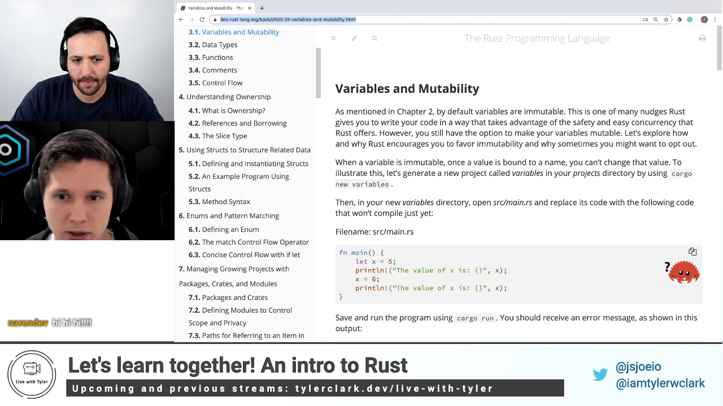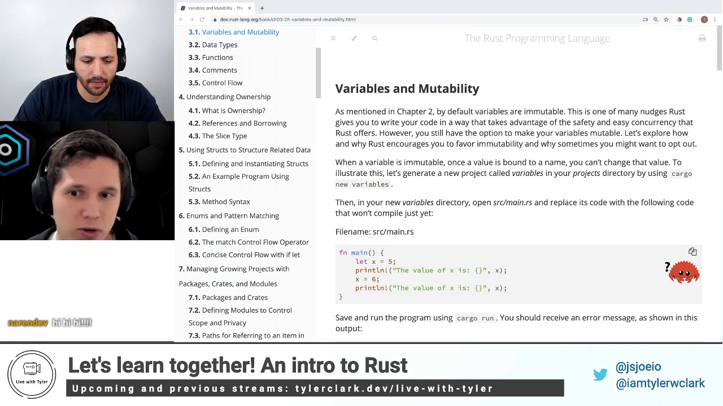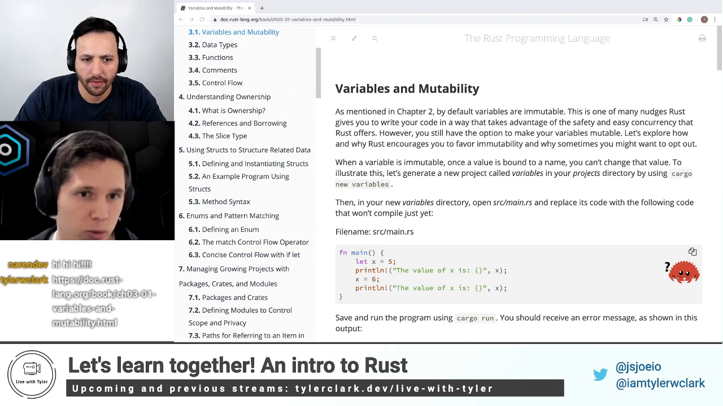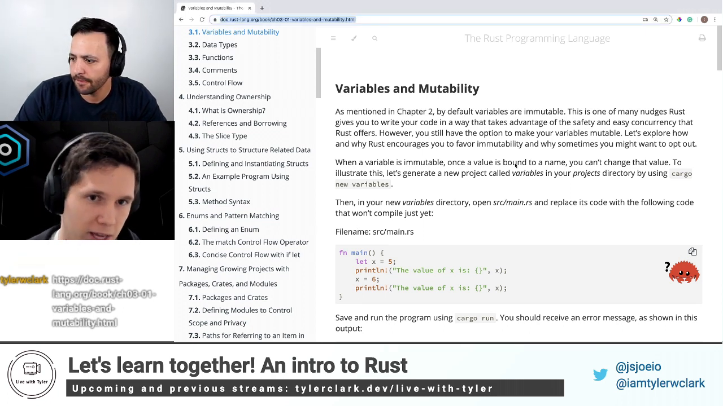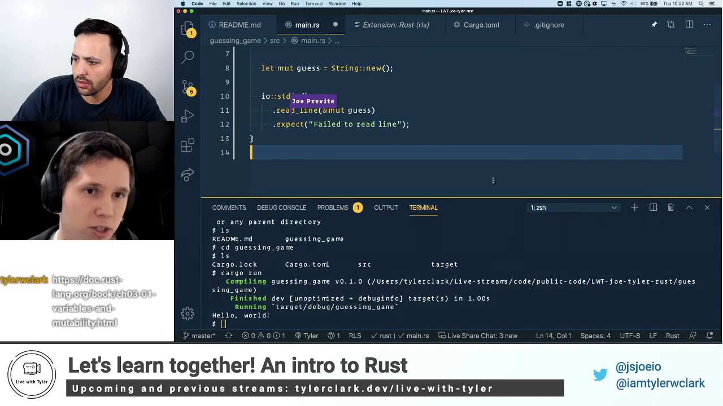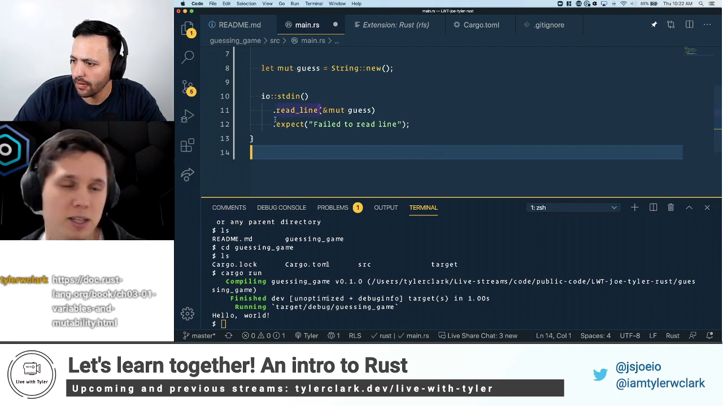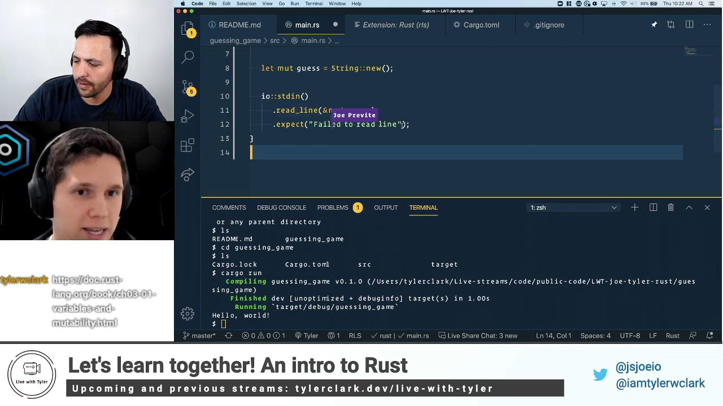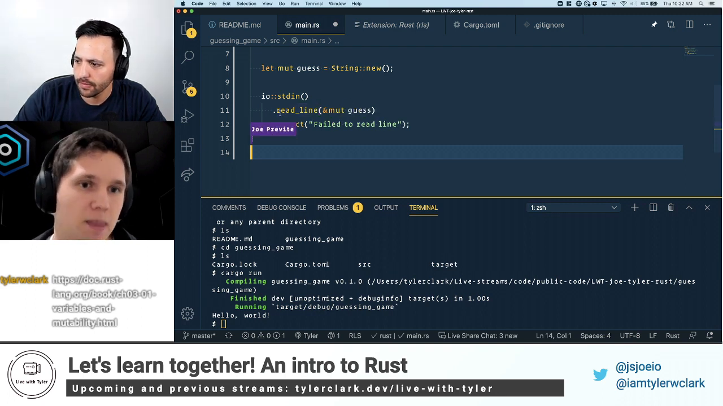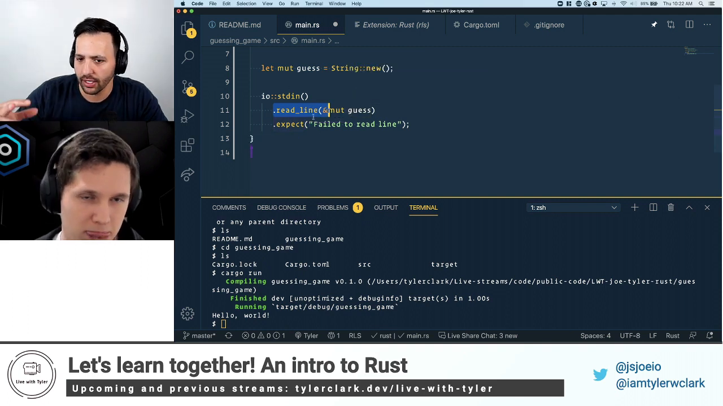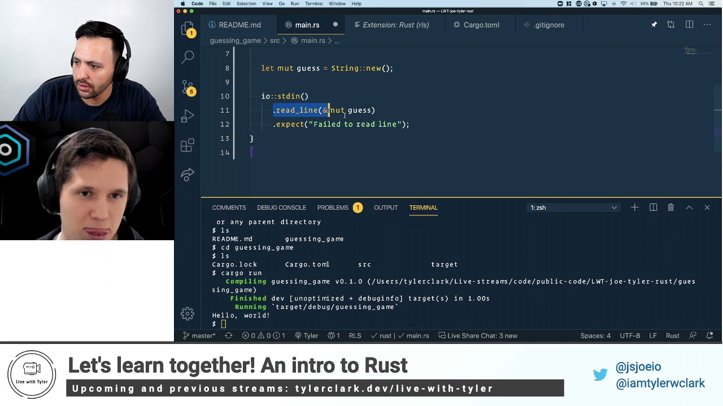So right now we don't need to know a ton. References in general are immutable by default. So that's why we add that mut keyword there. We're referencing guess because we want to use it here, and it's mutable. So essentially what we're going to do is read from the console, read the input from the user into guess. We're going to store it in guess.